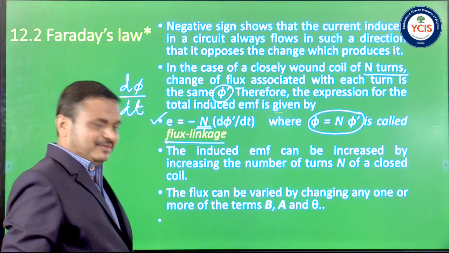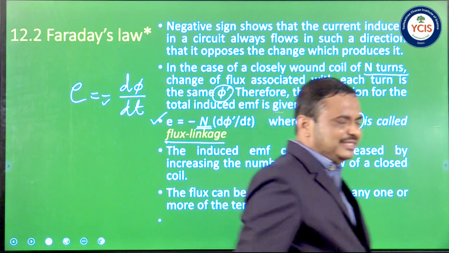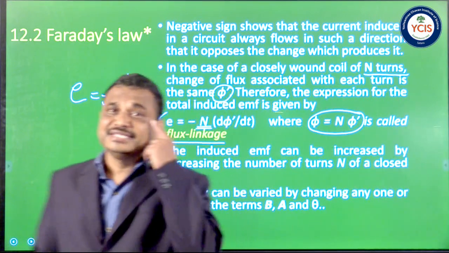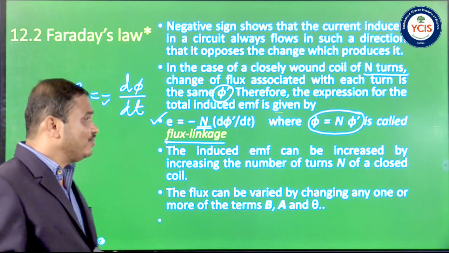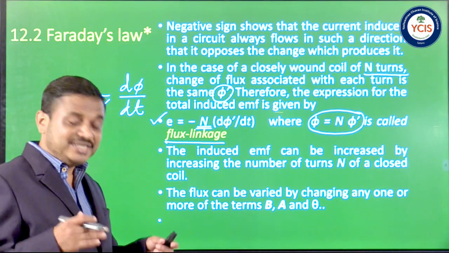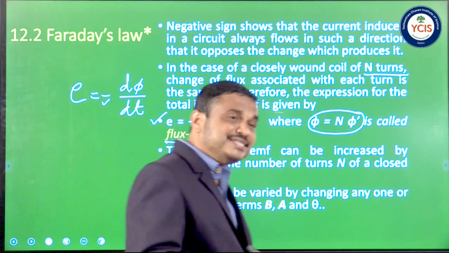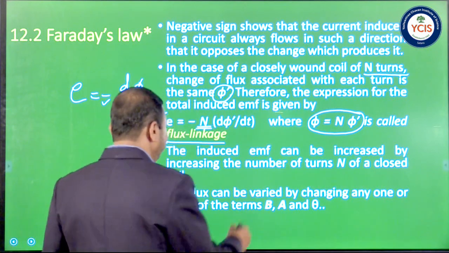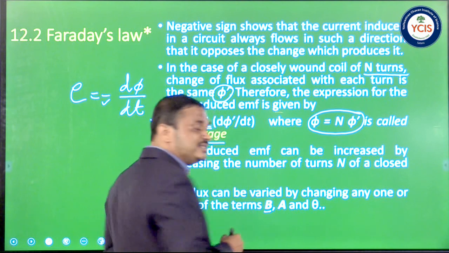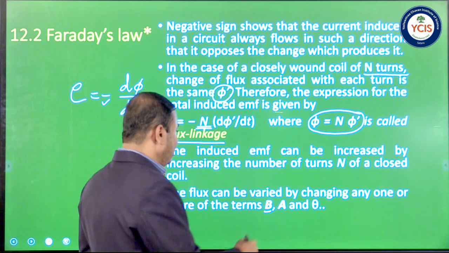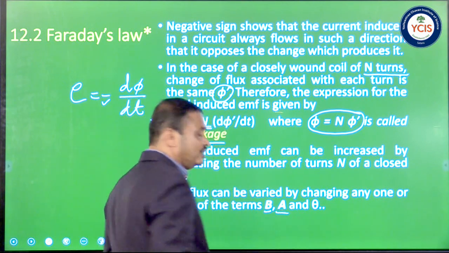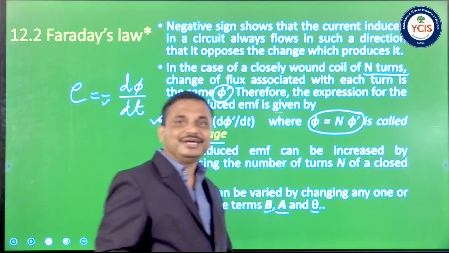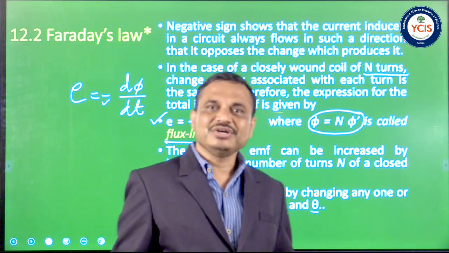So here we see that EMF or current is induced in the coil whenever there is a change in magnetic flux. But what do you mean by change in magnetic flux? The flux is given by the equation BA cos theta. So if we change either B, that is magnetic induction, or area, or the angle between B bar and A bar, that is theta, then magnetic flux goes on changing.